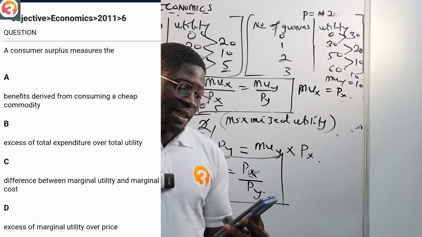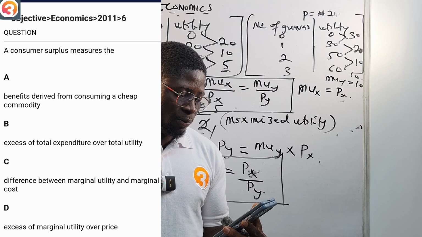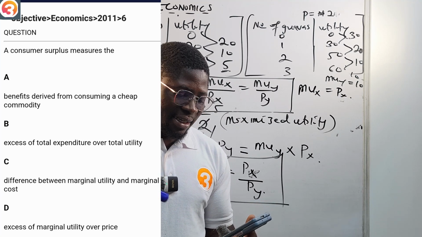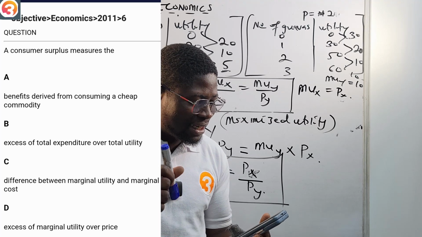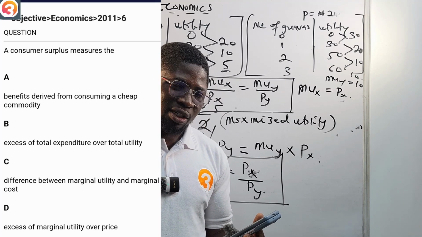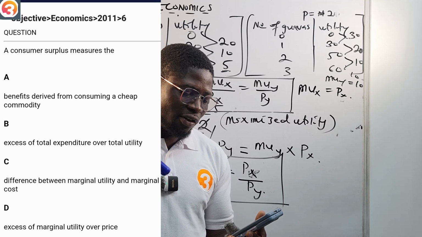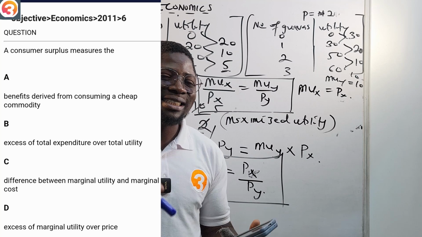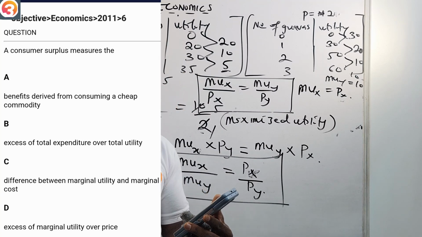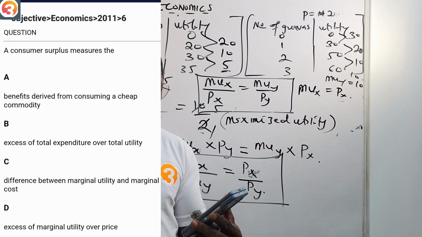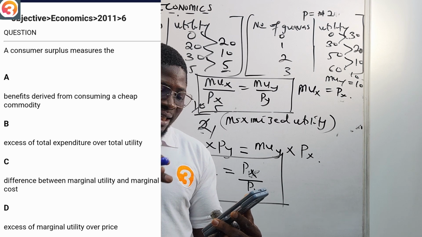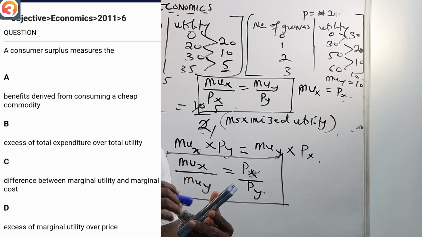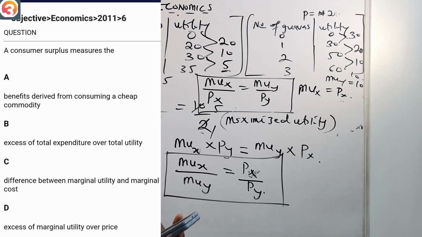2011, number 6 says, consumer surplus measures the what? A says benefit derived from consuming a cheap commodity. No. B says excess of total expenditure over total utility. No. C says difference between marginal utility and marginal cost. No, we didn't talk about that. D says excess of marginal utility over the price. So the correct answer there is option D. It's the difference between the total amount that consumers are willing and able to pay for a good or service, that is, the excess of marginal utility over the price.